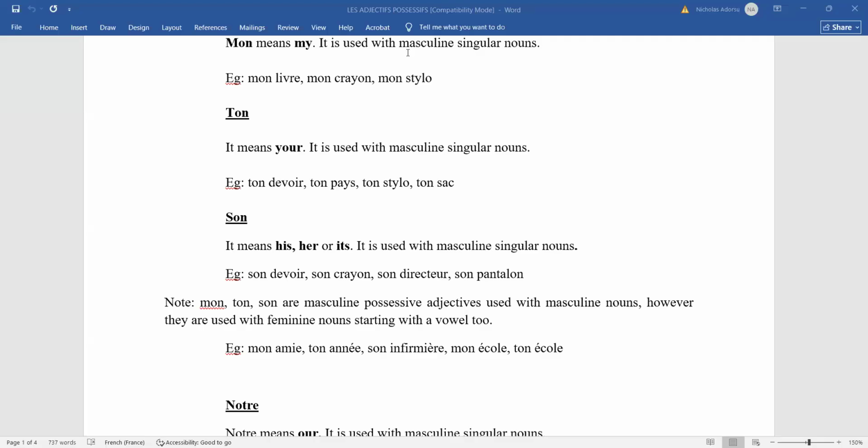Who can tell me that group? Once these ones are used for feminine singular nouns starting with a vowel, the real feminine singular possessive adjectives will be used for feminine singular nouns starting with a consonant.